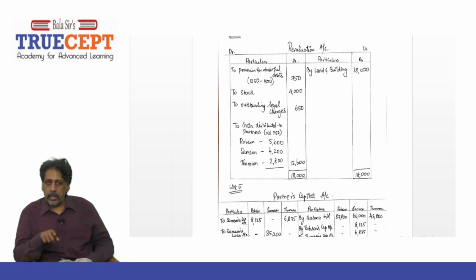It is 18,000. And then now there is an increase in provision for bad debts. An increase in provision is actually a loss. It is like a decrease in asset, right? Yeah. It's going to reduce the debtors' amount. You shouldn't say increase in liability. It is a decrease in an asset.